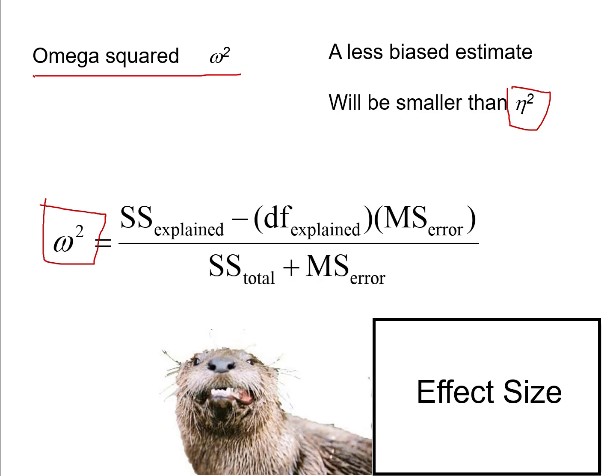So omega squared is a much less biased statistic, an unbiased or almost unbiased estimate of the percent of variance explained. And when people do group comparisons, it's probably more common for them to report omega squared rather than eta squared. Whereas when people do regression, they often just report the plain ordinary capital R squared, the percent of variance explained, and it could be corrected as well, but it's less common to do so.